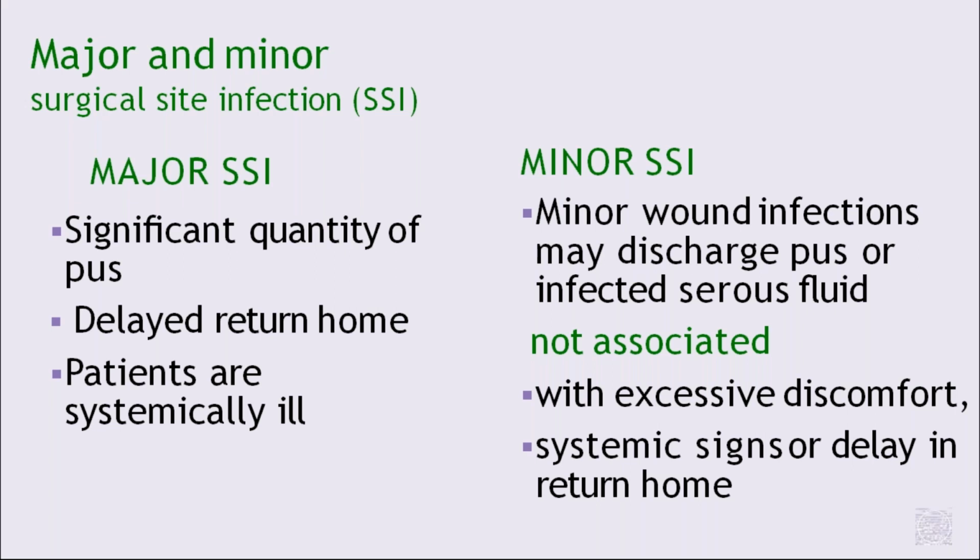So what are the major and minor surgical site infections? How will you classify them as major and minor? First, coming to the major, the discharge should be significant depending upon the quantity. Next one is a delayed return home, so patients are systemically ill. The minor wound infections may discharge pus or any infected serous fluid, not associated with excessive discomfort or systemic signs or delay in return home.